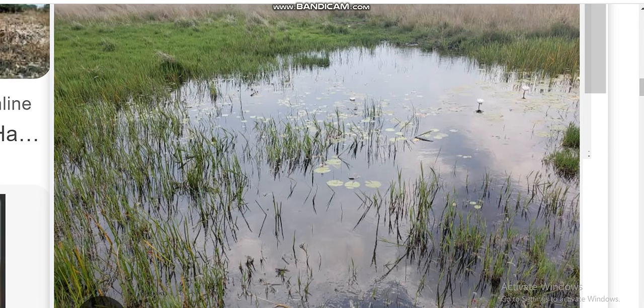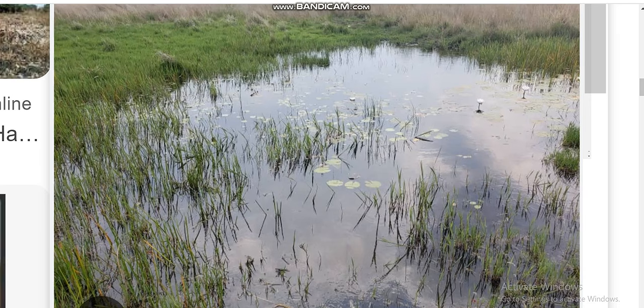And also wetlands are breeding grounds for fish. So if we destroy wetlands, we are destroying the lives of fish. And also they are habitats for animals and birds and other things.